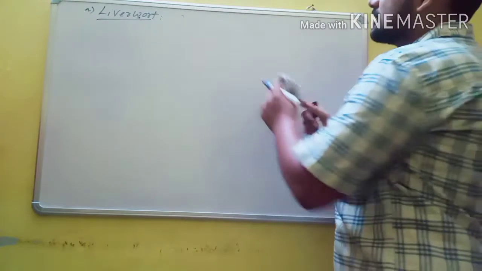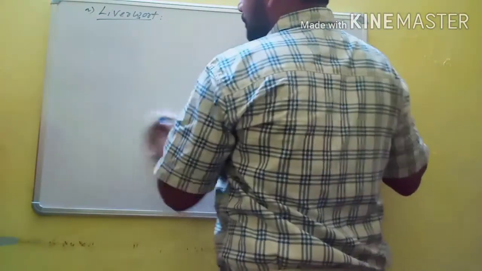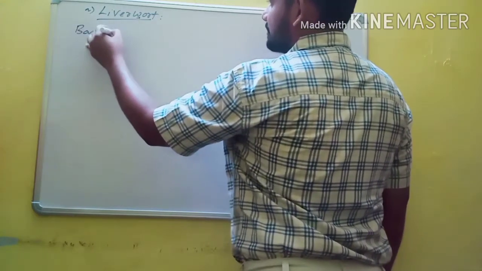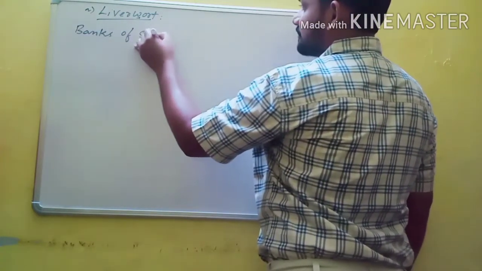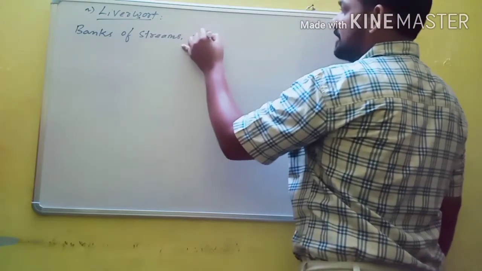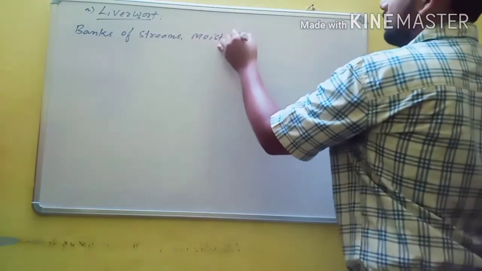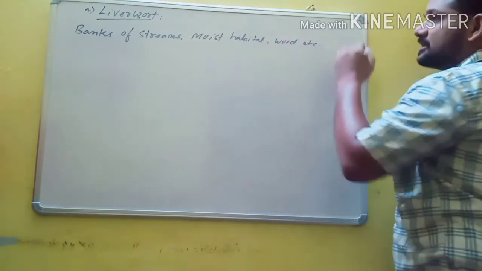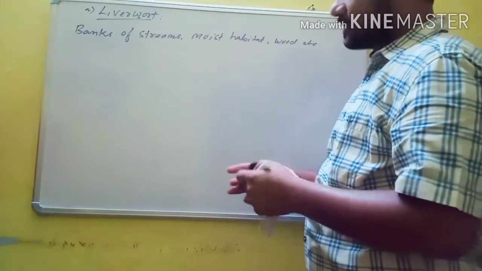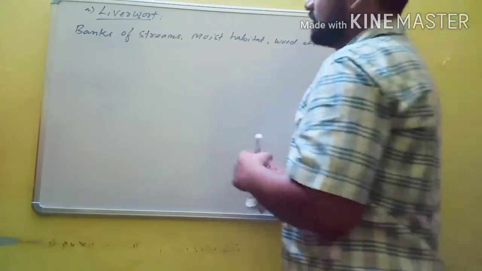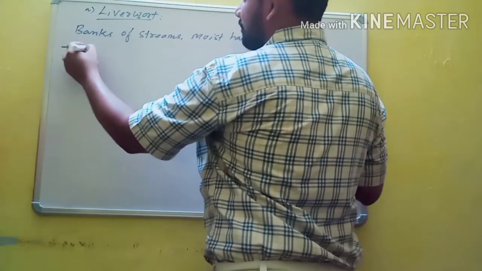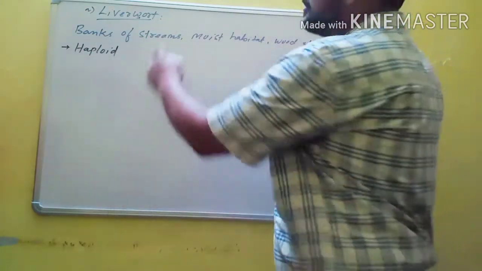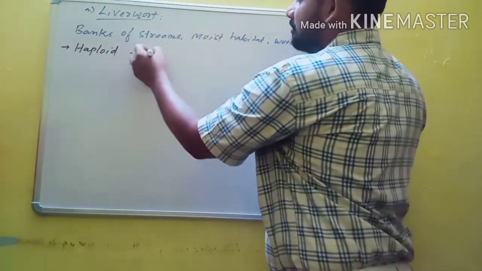Liverworts are usually found in moist conditions, like banks of rivers or streams, and moist wood. It means they usually grow in moist habitats. The body of liverworts is haploid. What is the entire body? That is the gametophyte. The gametophyte of liverworts is haploid. The best example is Marchantia.